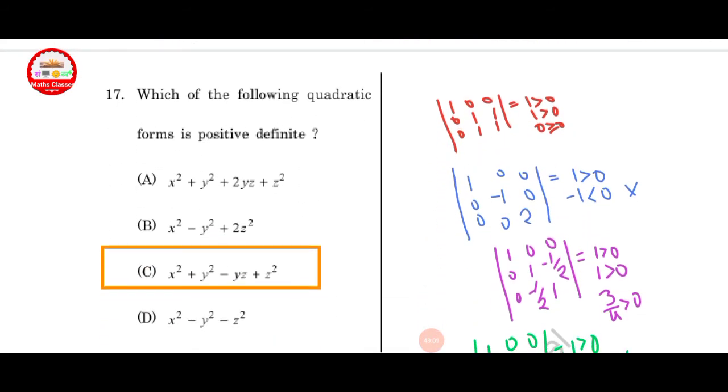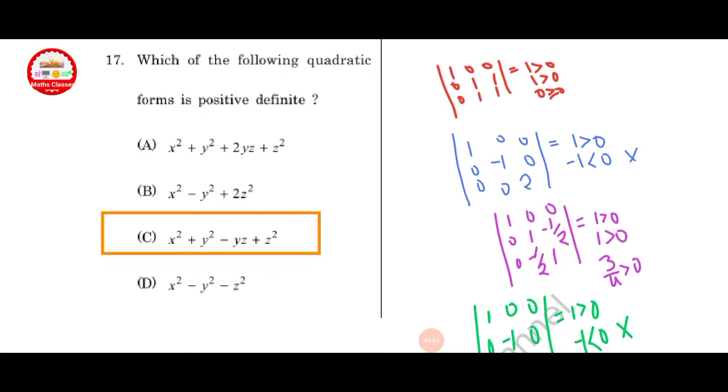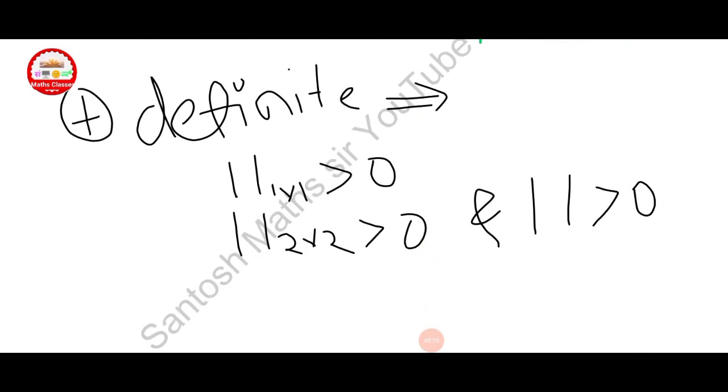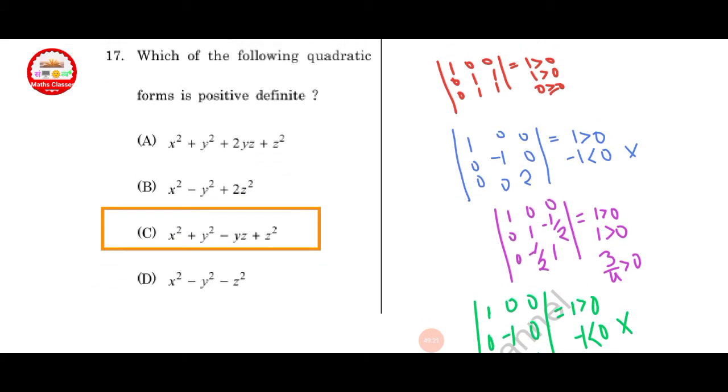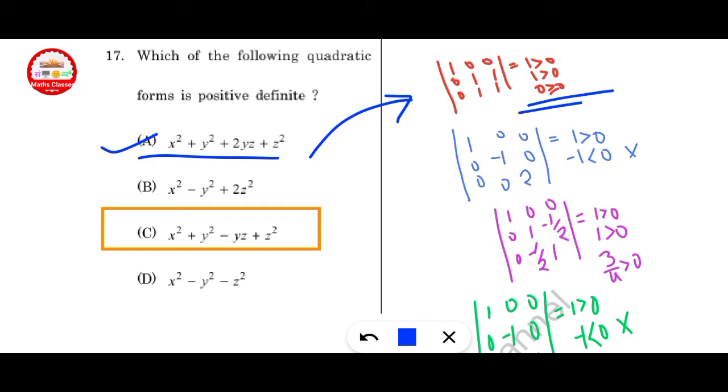Which of the following quadratic forms is positive definite? Here is one result: if it is positive definite, then all its minors, that means 1 cross 1 and 2 cross 2, and the determinant are greater than 0. We can check option A. This is converted into matrix form and we find its minors. The last one is 0, so this is not positive definite.